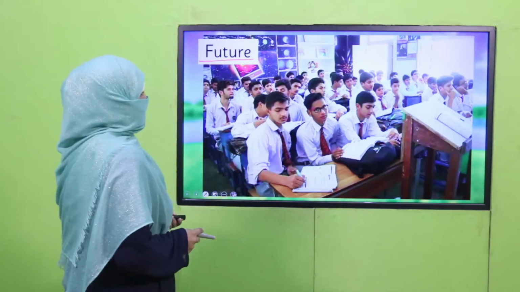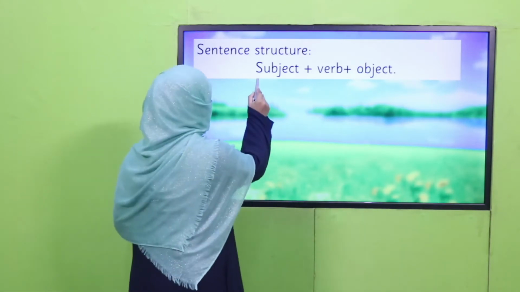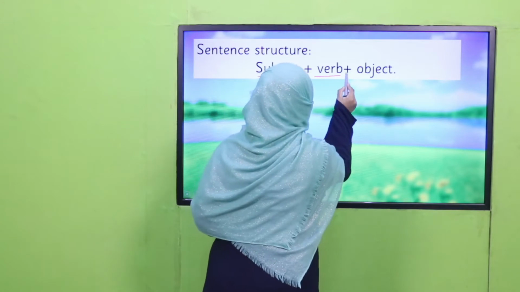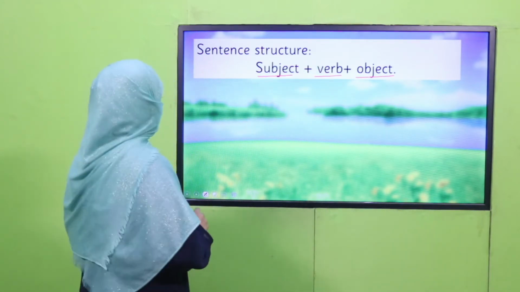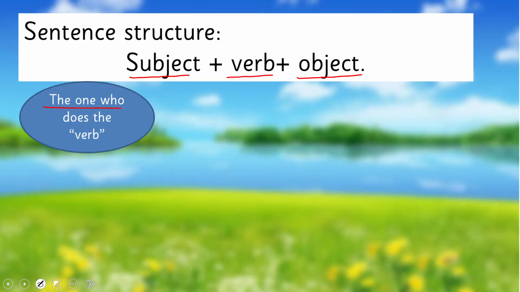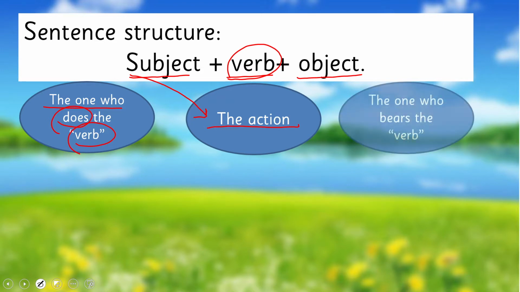And the next thing is sentence structure. We make a sentence by subject, verb, and object. Now, what is a subject? Subject is the one who does the verb. We know verb is action word. Okay, the action is verb, and the person who is performing this action is subject. And the object is the one who bears this action.